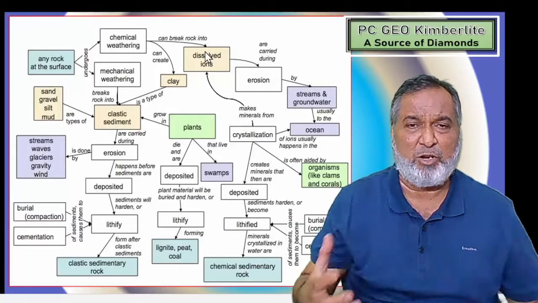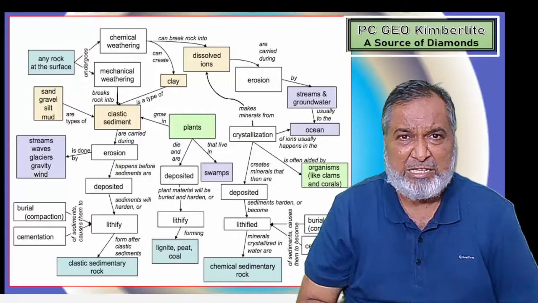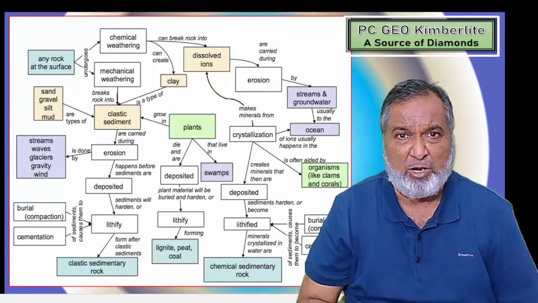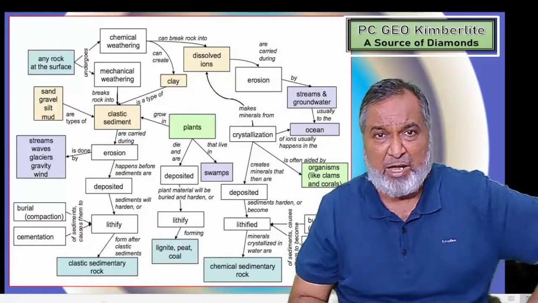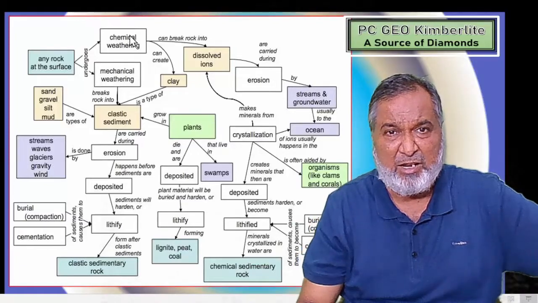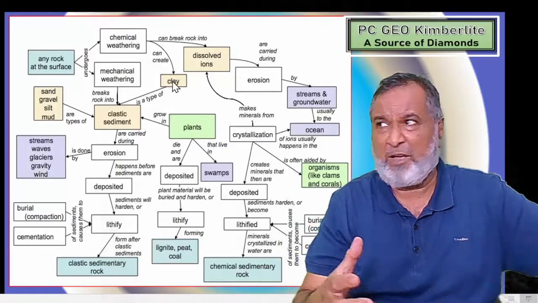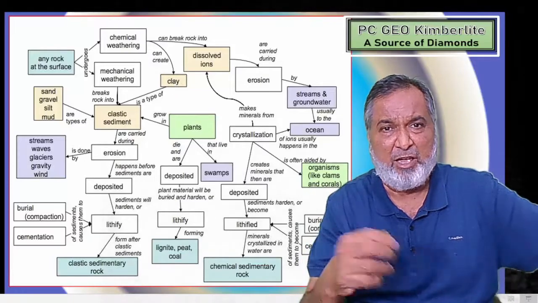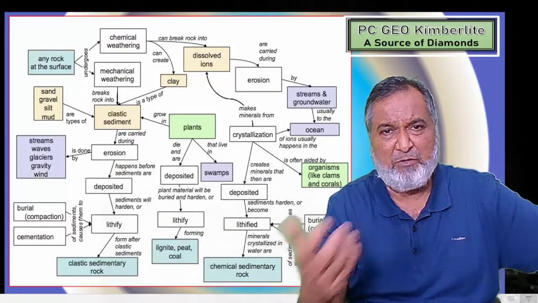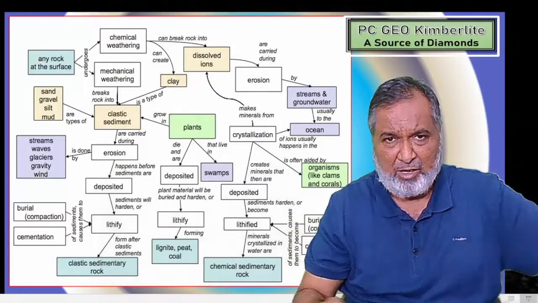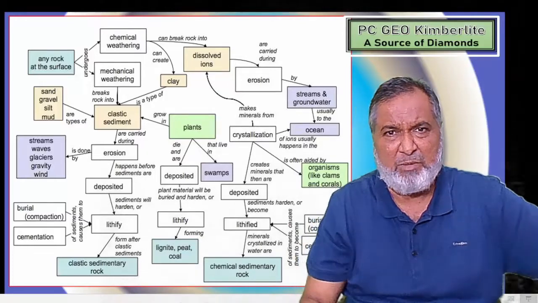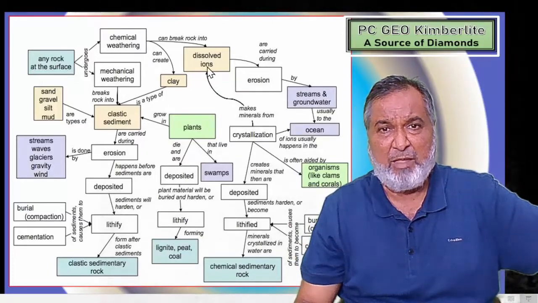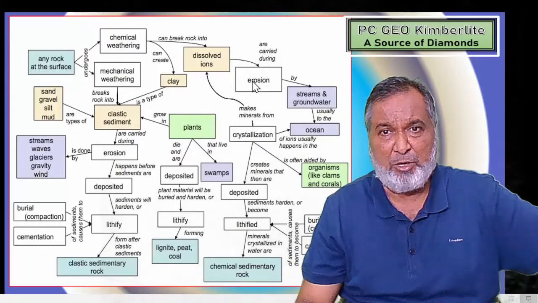So when chemical water comes in contact, the Na, Ca, K, Al will be dissolved. So we are going to get the dissolved ions, and the second one can create the clay. If the fine sediments are there, that will be montmorillonite, which we normally get in our Maharashtra territory. There will be various modes, and dissolved iron is going to give you the erosion.